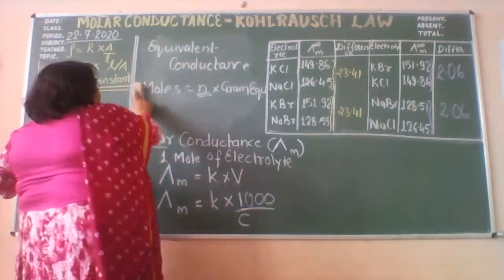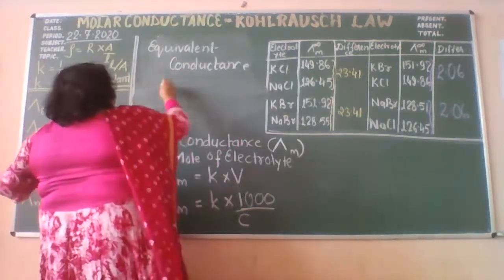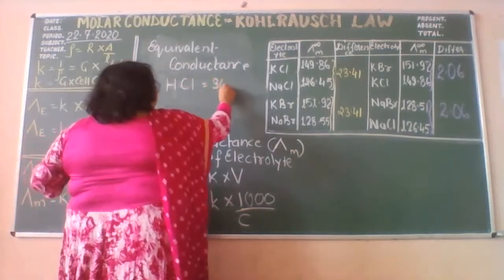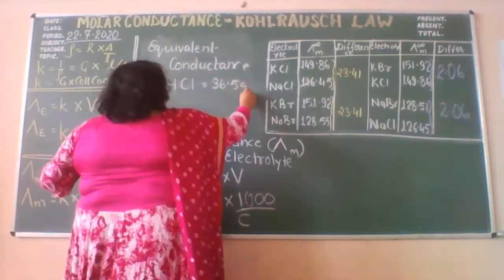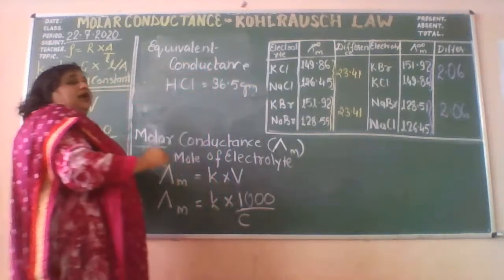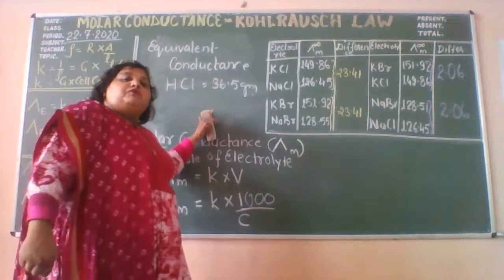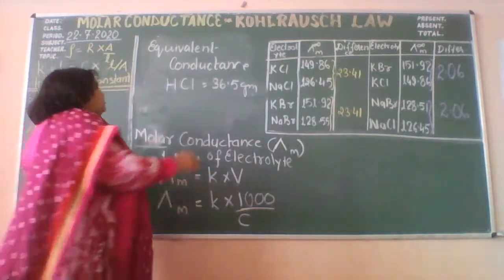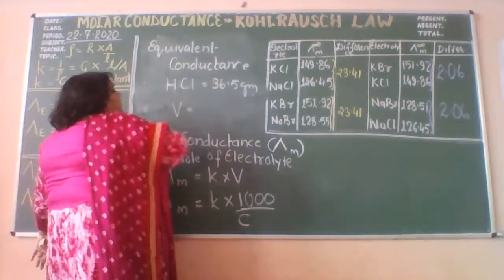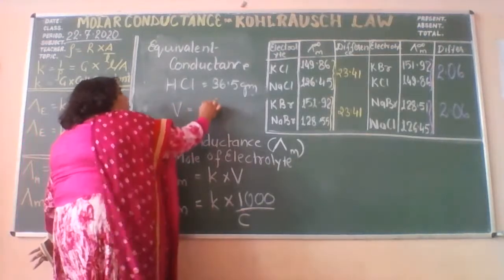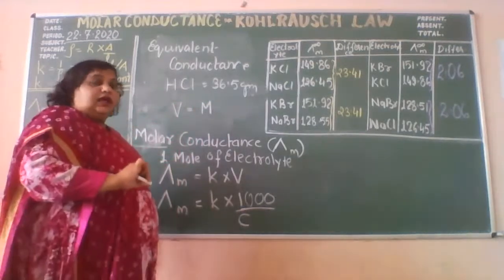I am taking an example, HCl. If I absorb 36.5 gram of the HCl, right, in V volume of the solution, how much conductance will this V volume offer, that will be molar conductance, right?